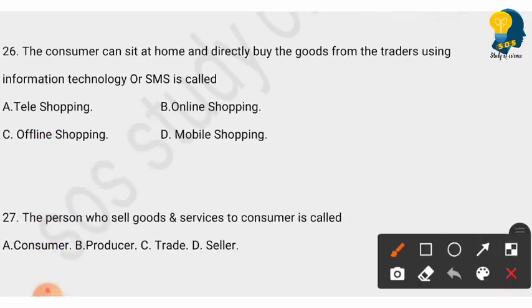The next question is the consumer can sit at home and directly buy the goods from the traders using information technology or SMS is called. Options are teleshopping, online shopping, offline shopping, mobile shopping. So here the right answer is option A, teleshopping.